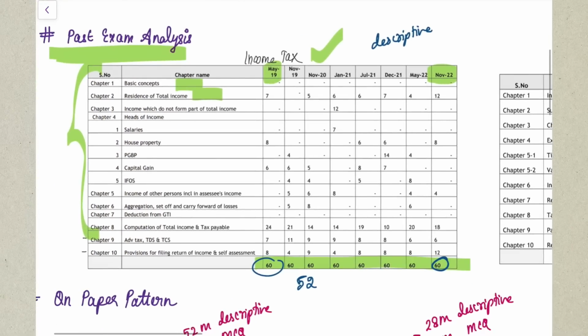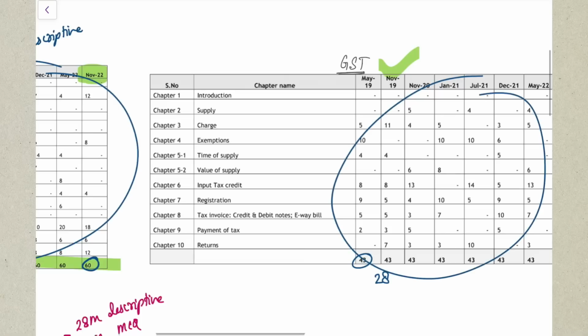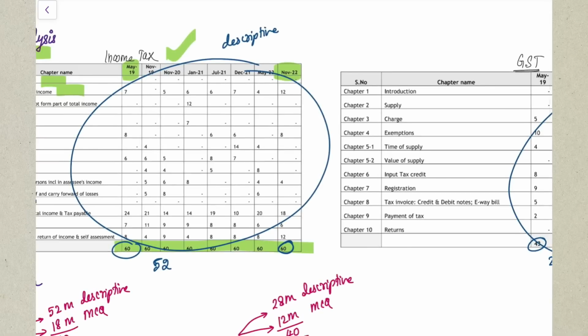Yes. So based on this analysis, what I have presented before you, I have made an important chapter list, and I'll first tell you how I curated that list before revealing that list to you.